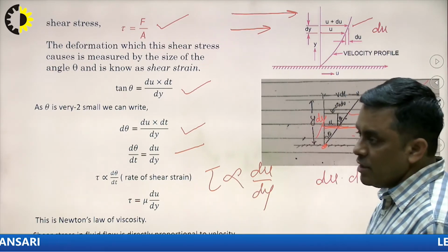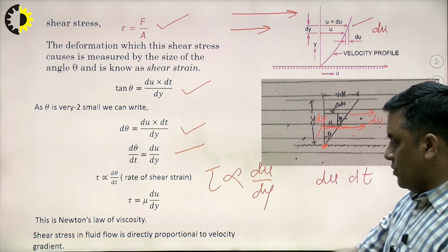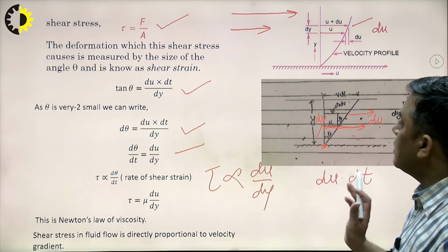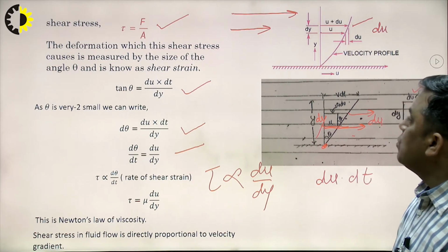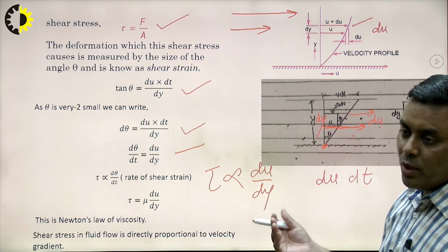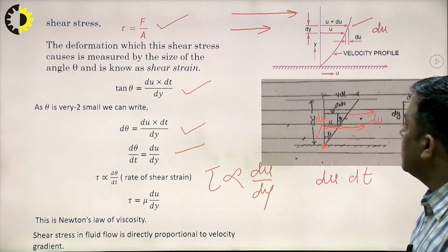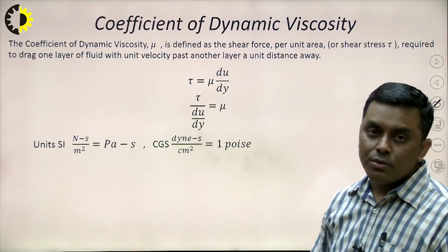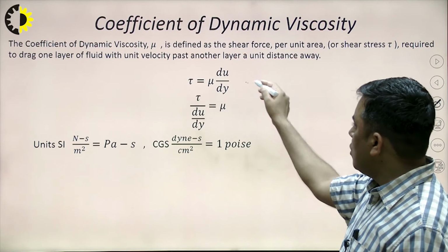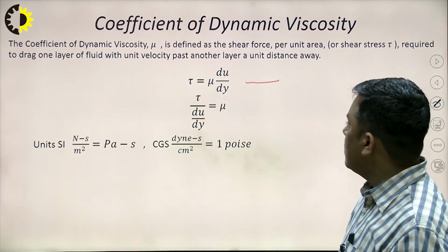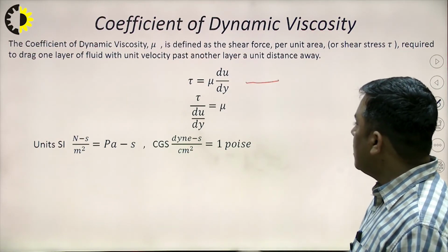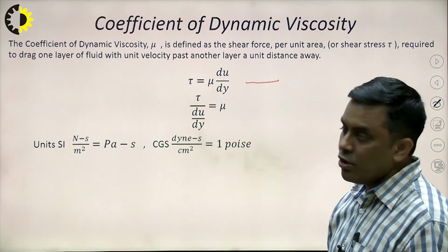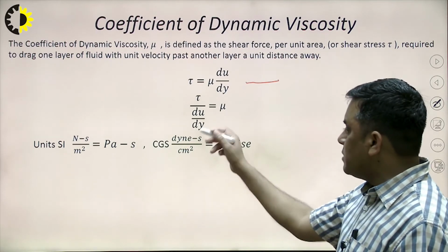Shear stress in fluid flow is directly proportional to the velocity gradient, du upon dy. So this is how we come to what Newton's law of viscosity basically is, with mu the coefficient of dynamic viscosity. From Newton's law of viscosity, tau equals mu du upon dy, so mu equals tau upon du upon dy. Tau is the shear stress which causes the flow of fluid, and du upon dy is the velocity gradient.